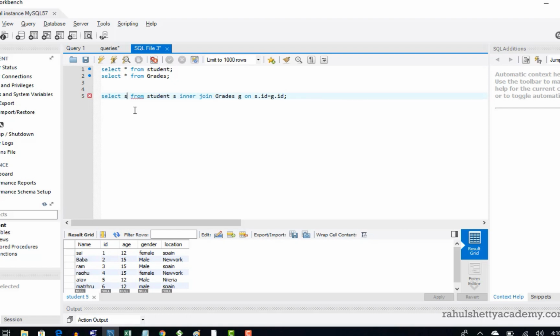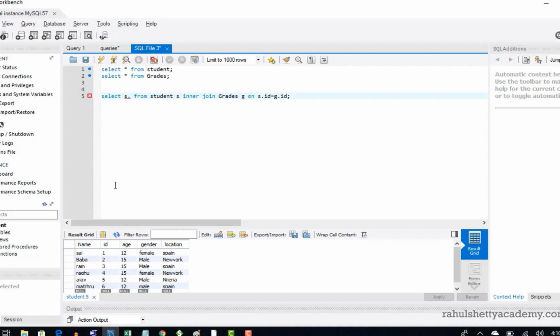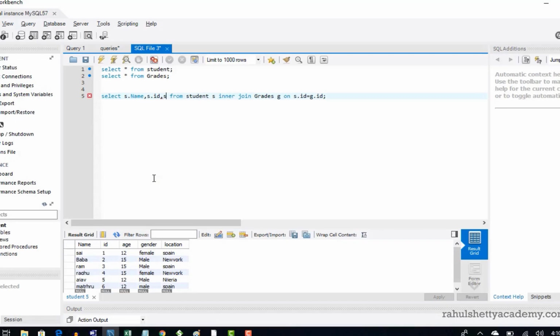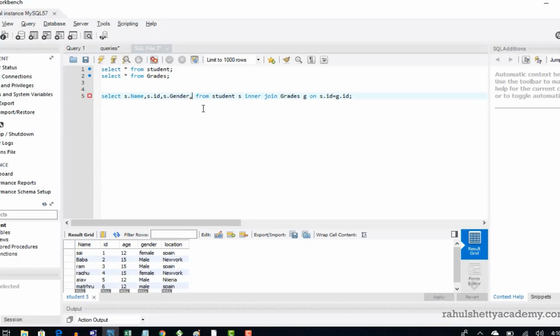So instead of star, now I can start defining this. I need from S table, as S is written, S.name, and S.id, S.gender, because these three should come from the student table, right? Now S.age also belongs to the student table.